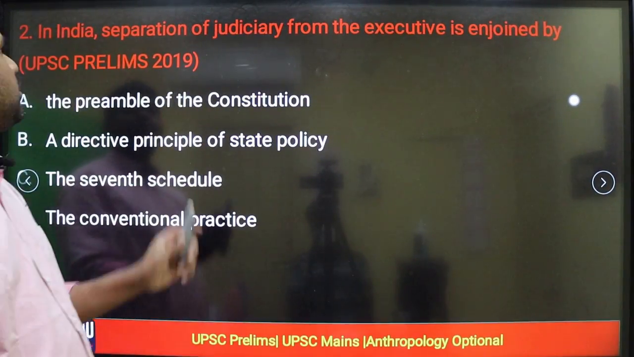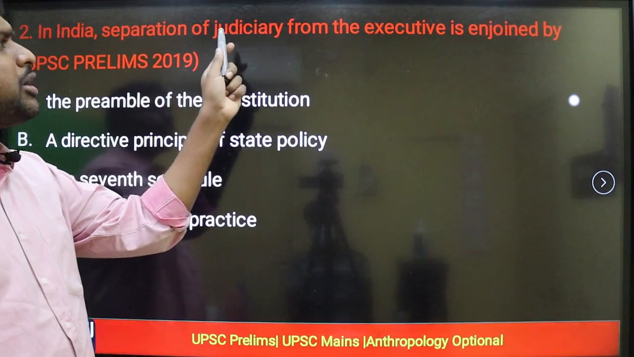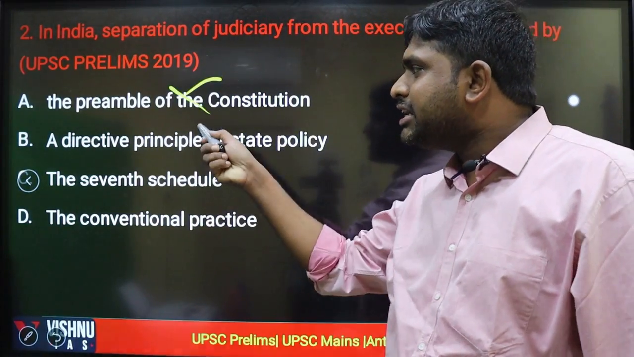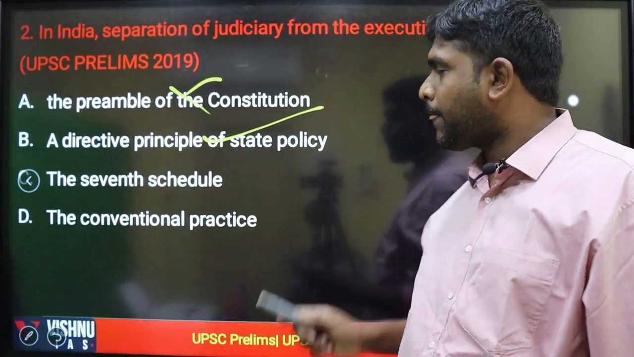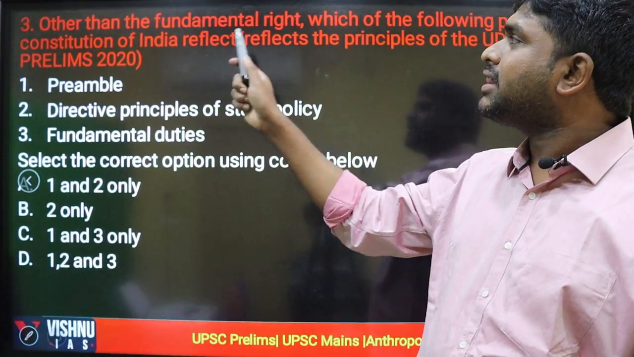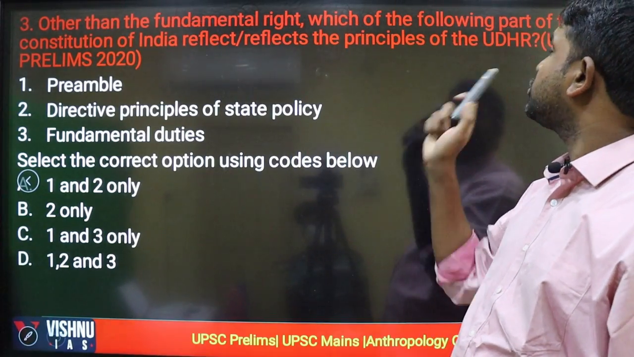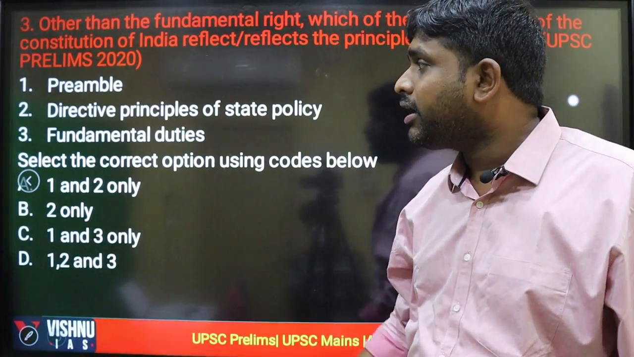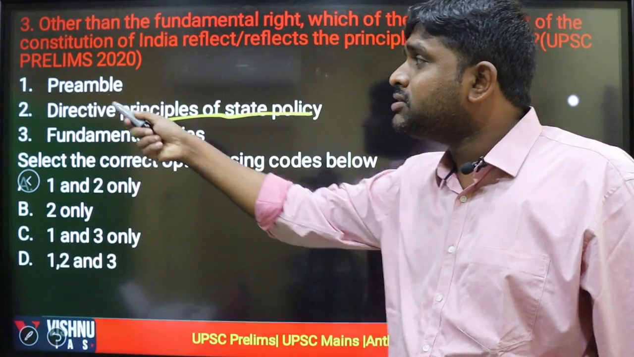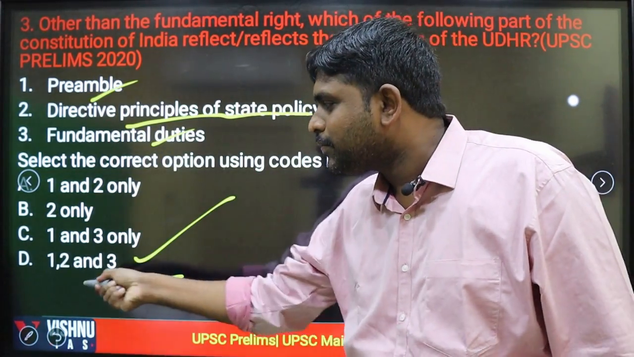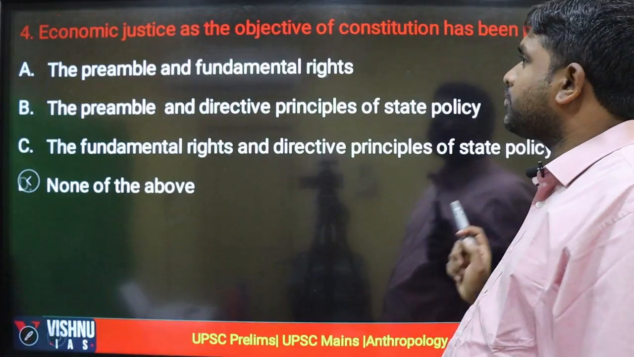Second, in India, separation of judiciary from the executive is enjoined where? Not in the preamble. It is present in the DPSP. Third, other than fundamental rights, which of the following parts of the Constitution of India reflect the principles of the Universal Declaration of Human Rights? DPSP, preamble, fundamental rights. In all three it is present, so none of the above.